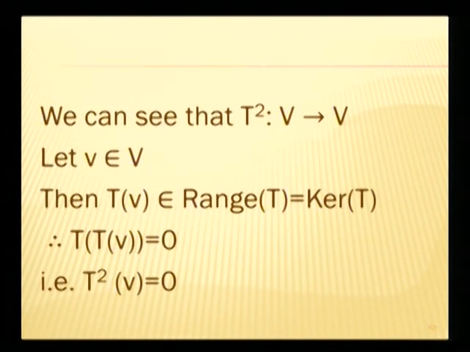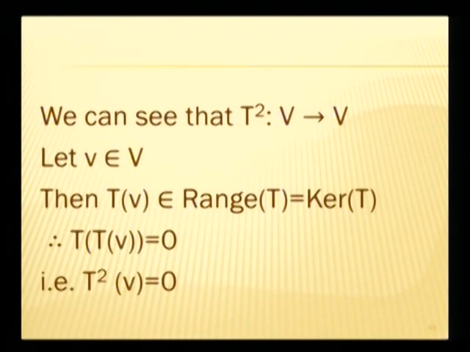Now, as T is a linear transformation from V to V, we can say that T square, or T o T, will also be a transformation from V to V. Very first, again, we would like to focus on the nullity of the linear transformation T square. So we would like to prove that for any vector v in the domain space, the image of the vector under the transformation T square is 0.